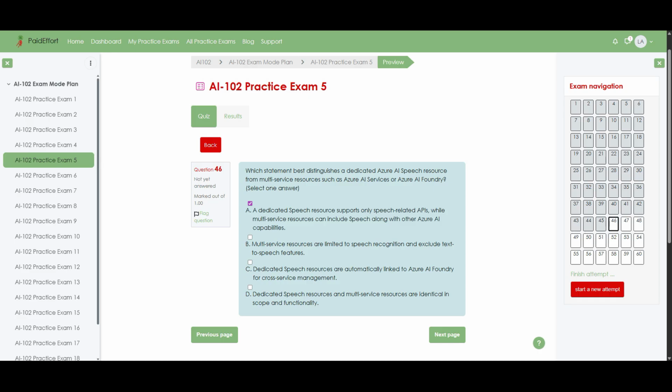Option B is incorrect because multi-service resources can still use the full speech feature set, including both recognition and synthesis. Option C is wrong since there is no automatic linkage between a dedicated speech resource and Azure AI Foundry. They are configured separately. Option D is also incorrect because the whole point is that they differ in scope, with dedicated resources focused on speech only and multi-service resources spanning several Azure AI services.